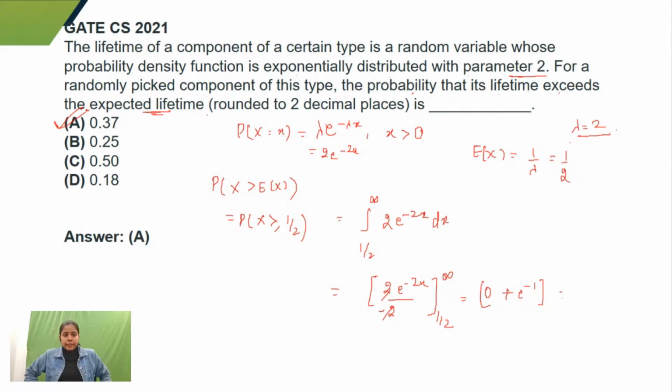So I hope it is clear. Just let me know, guys, if there is any confusion in this question. There are not so many questions on random variables, like each year they ask one question. So there would be one question in a year. So what you can do here is just go through all the distributions once, and their variance, standard deviation, and mean. Just remember that if you want to go through it.